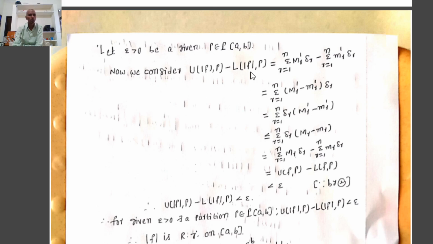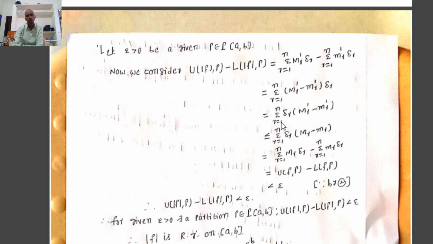Therefore, U(f,P) minus L(f,P), by definition of upper Riemann sum, summation r equal to 1 to n M_r' delta r, minus L(f,P), by definition of lower Riemann sum, summation r equal to 1 to n m_r' into delta r. Therefore, taking delta r common, that is equal to summation r equal to 1 to n where M_r' minus m_r' into delta r.